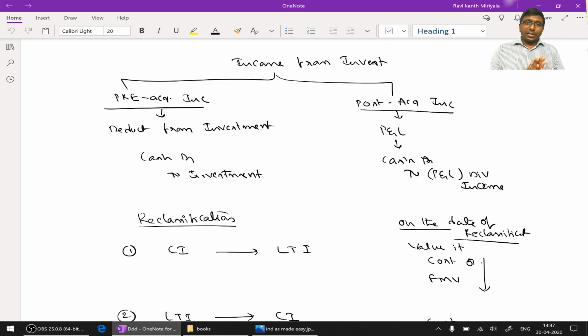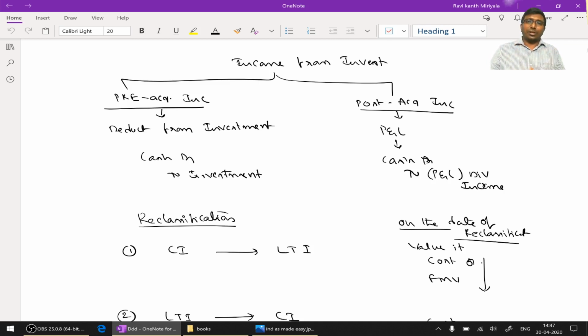It may be received by us, but it is related to, remember the word, it is related to before the date of acquisition, then it is pre-acquisition income. What is post-acquisition income? It is an income which is related to a period coming after the date of acquisition.